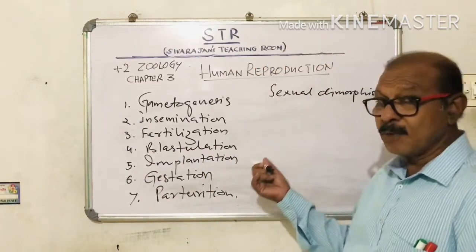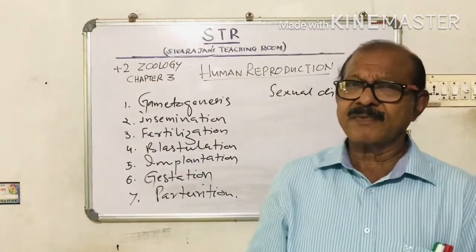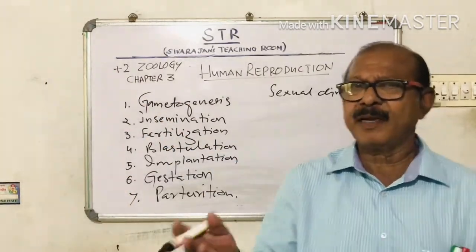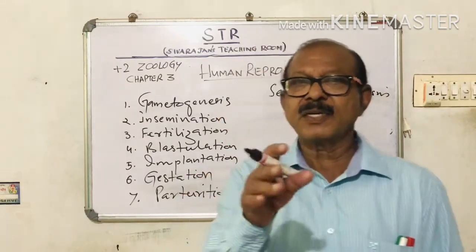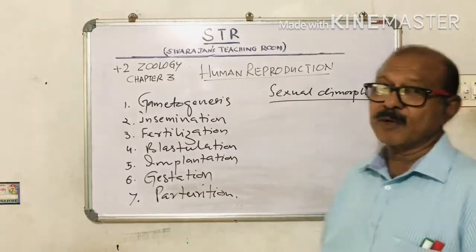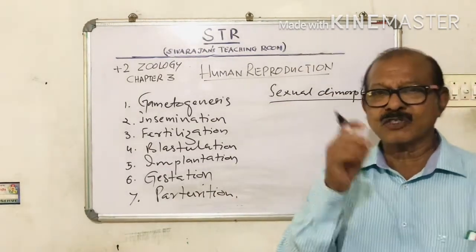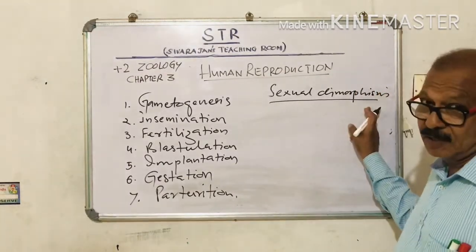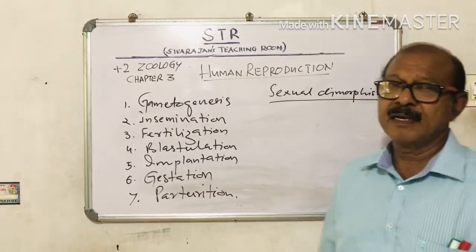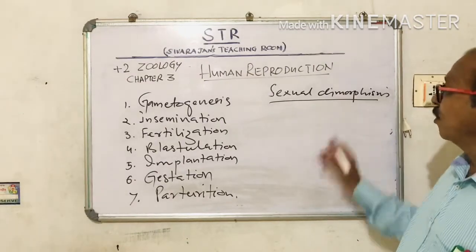But in human beings, if 100 people are there on the road, at the first sight itself, we can see that, oh, these are the men, these are the women. So men and women, or the male and female, can be easily distinguished. That state of affairs is called sexual dimorphism. So human beings exhibit sexual dimorphism. Once again, what do you mean by sexual dimorphism? The male and female can be easily distinguished. That condition is called sexual dimorphism.